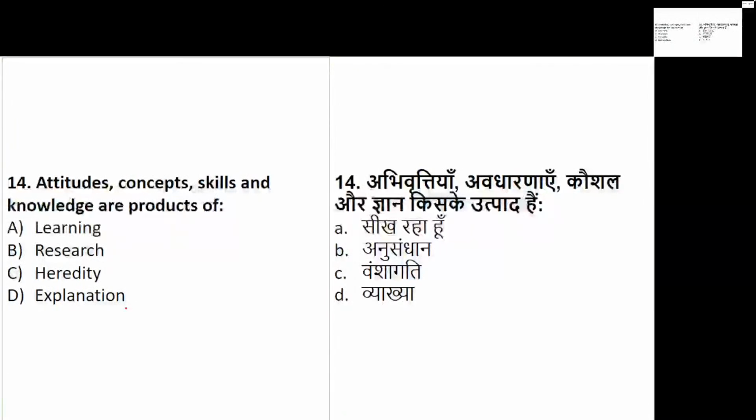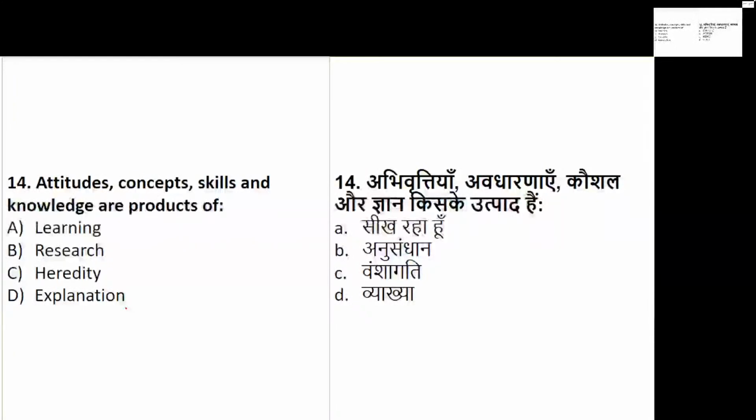Attitude, concepts, skills, and knowledge are the products of what? So what results into, or what will give you the attitude, the concepts, the skills, and knowledge? Are they a result of learning? Are they a result of research? Are they a result of heredity? Or are they a result of explanation? Learning, research, heredity, or explanation.